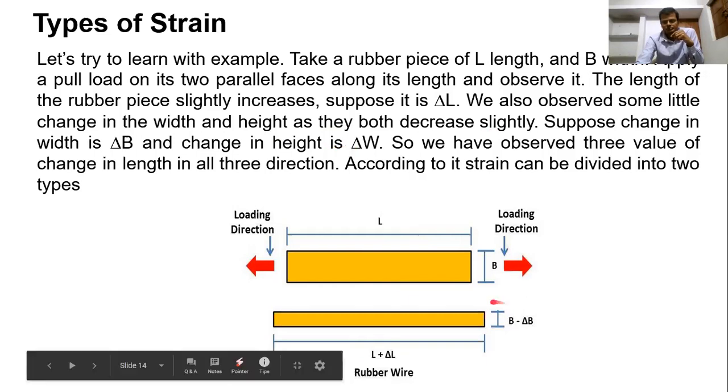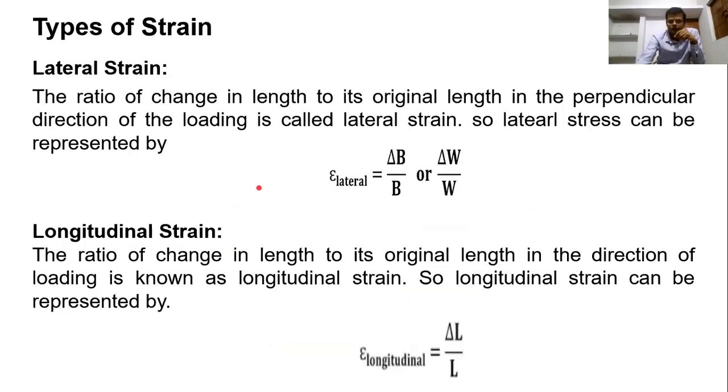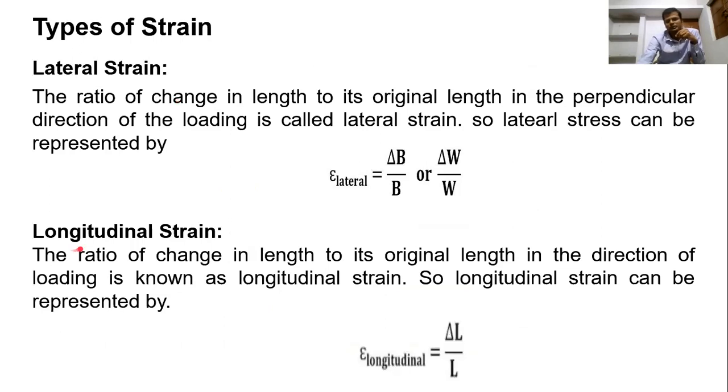So del B is the decrease in width, and del W is the decrease in height. So we have observed three values of change in length in all three directions. According to this, strain can be divided into two types: first, lateral strain, and second, longitudinal strain.